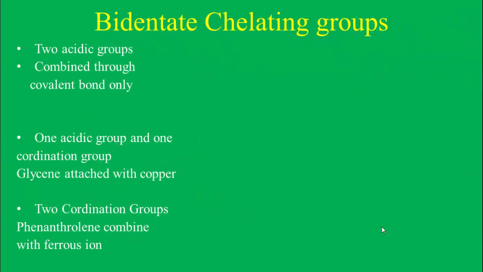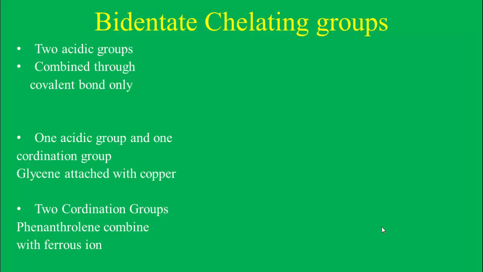Now we discuss the bidentate chelating groups. Dear students, we know that on the basis of the number of bonds formed by the chelating groups, the chelating groups are classified as bidentate chelates, tridentate chelates, quadridentate chelates and hexadentate chelates. Now we discuss the bidentate chelating groups. Suppose these chelating groups can form only 2 bonds with the central metal ions, therefore it is known as a bidentate chelating group, because bi means 2.